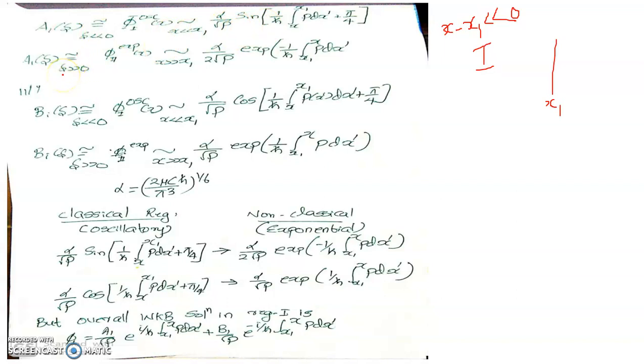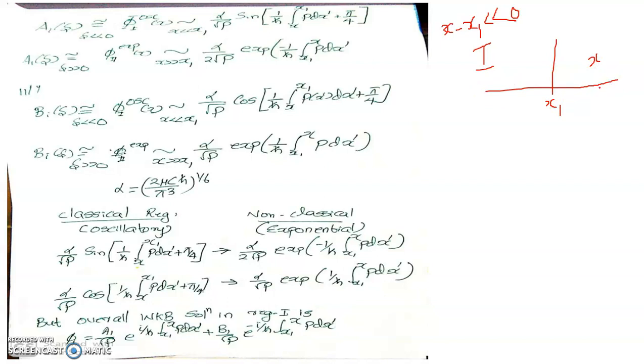Similarly, in region 2, the asymptotic value of A of theta must turn out to be the exponential WKB solution in region 2. Theta is much greater than 0. That means x is much greater than x1. So an arbitrary choice of x is somewhere on the right side of x1, the turning point.